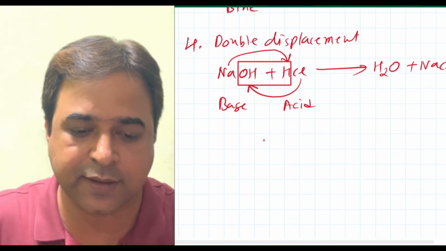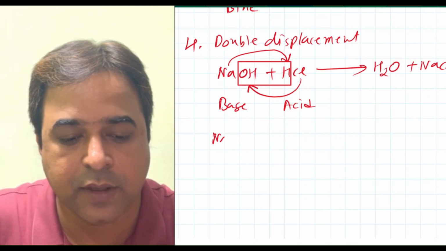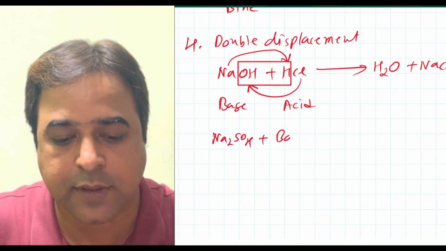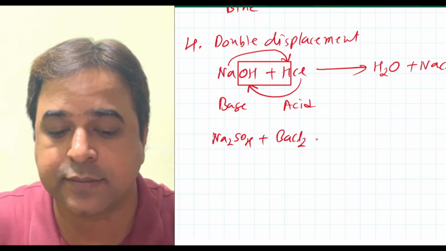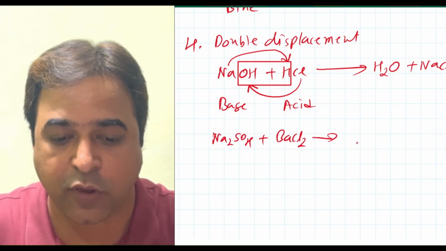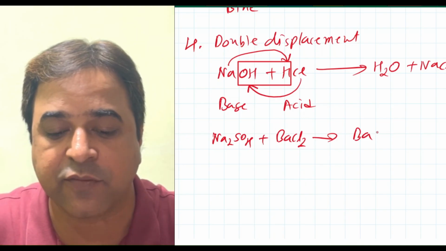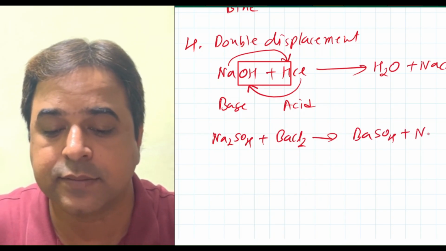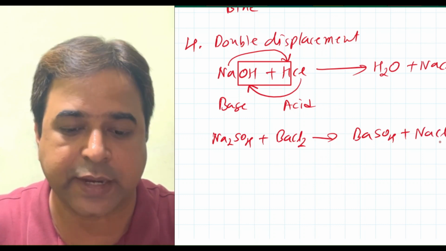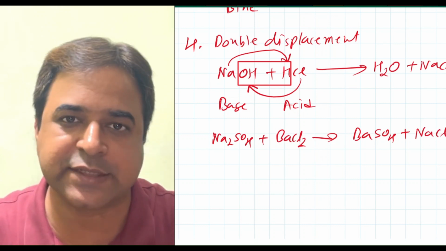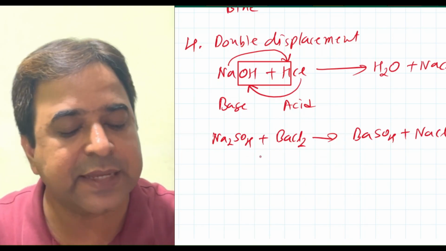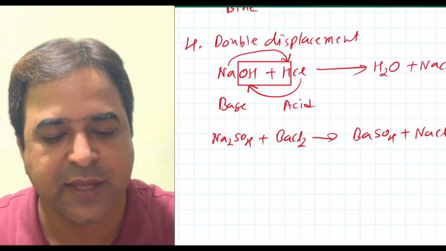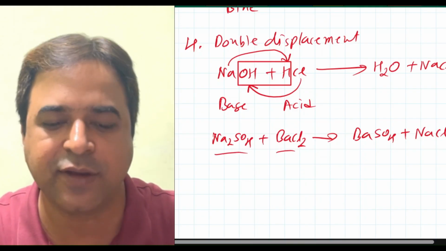We can take here sodium sulfate and barium chloride. This is going to form barium sulfate and sodium chloride. So here also two ions are getting exchanged, but in this case we cannot say that it is a neutralization reaction because here we haven't taken acid or base.